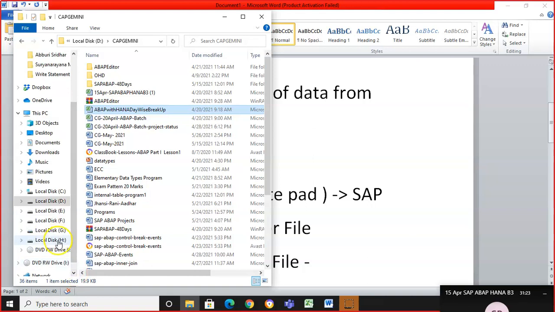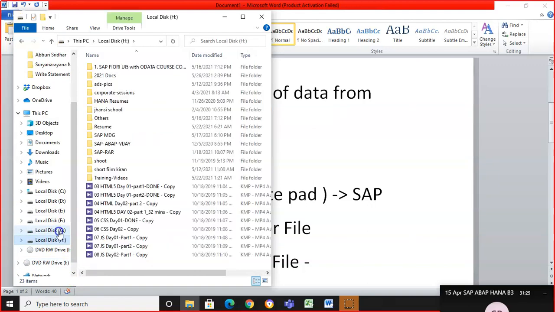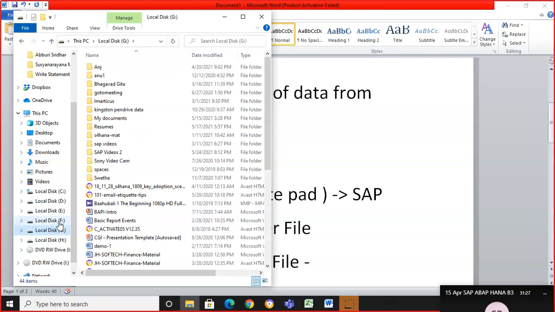Application server. Actually, initially, if you remember, we discussed the 3-tier architecture. Just want to show you that quickly. 3-tier architecture.